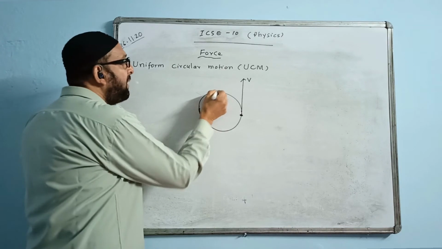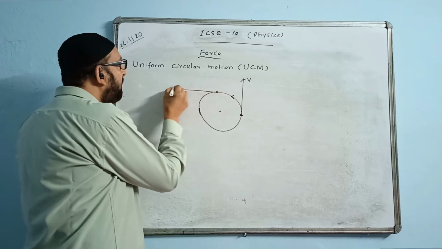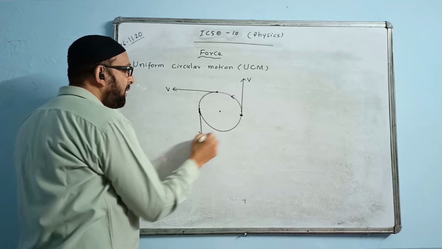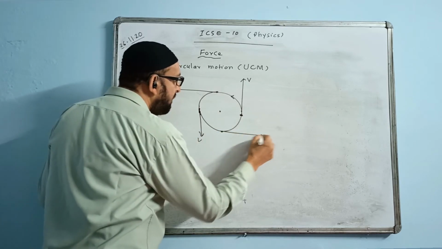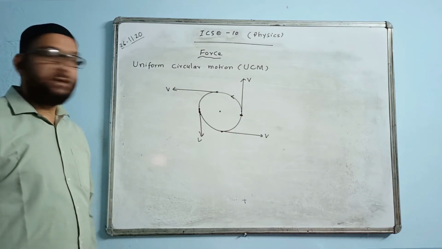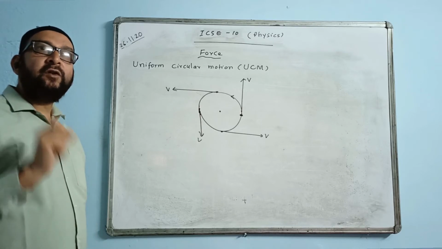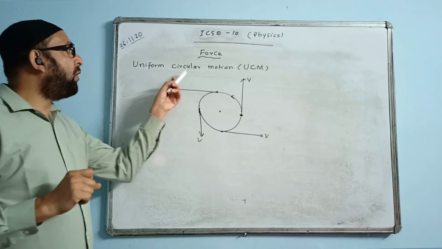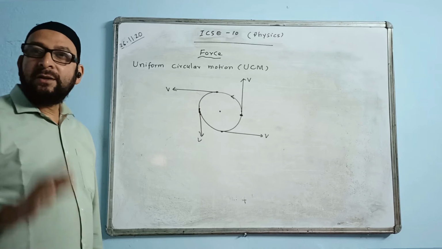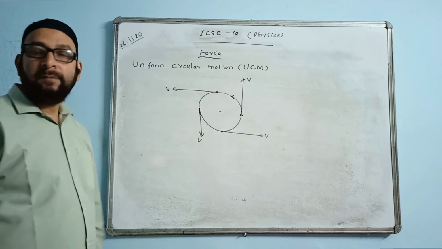What is the direction of velocity at this point? Suppose the body is moving like this. The direction of velocity will be along the tangent here like this. This is how we show the diagram for the direction of velocity. What is the direction of velocity of a body in a uniform circular motion? We say the direction of velocity is along the tangent. This is the tangent of a circle.